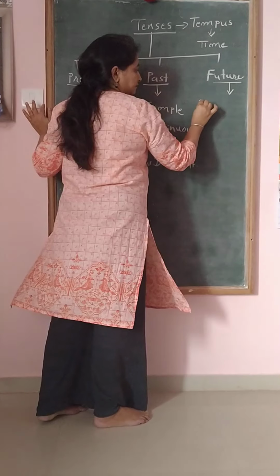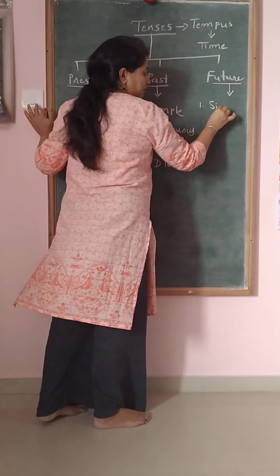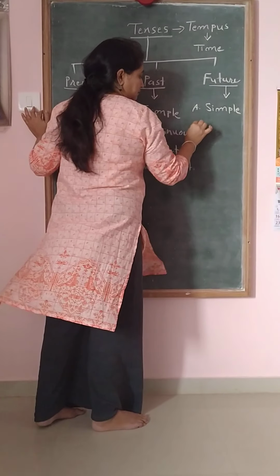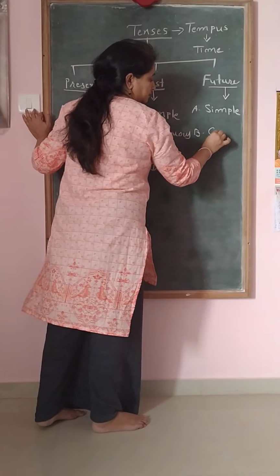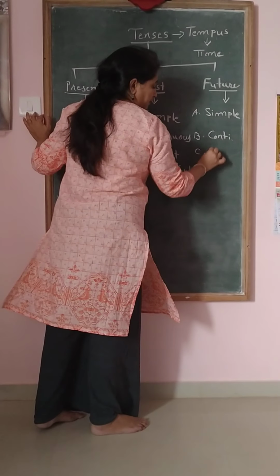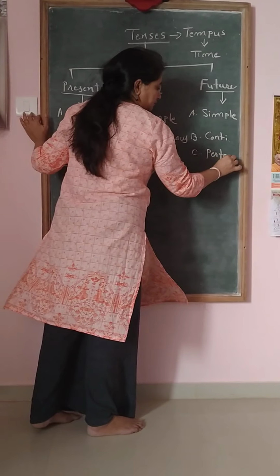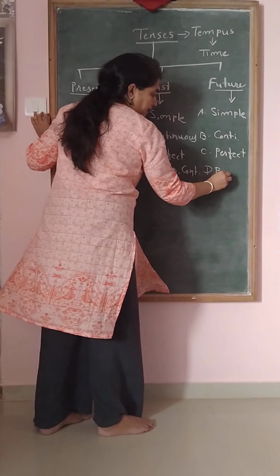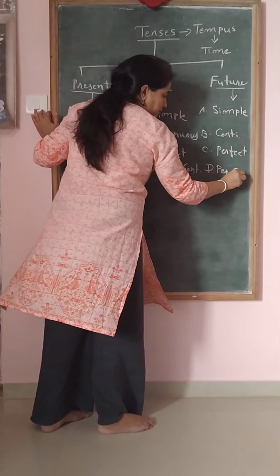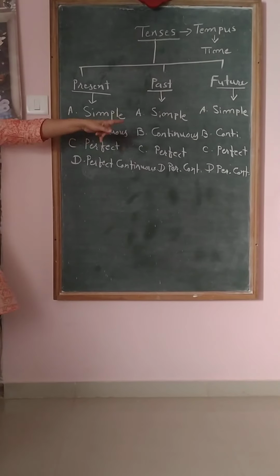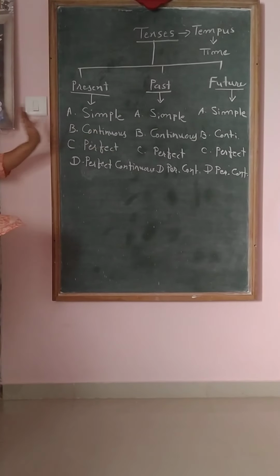Which are they? Simple. Then continuous. Then perfect. And then perfect continuous. So, in total, there are 12 tenses like this.